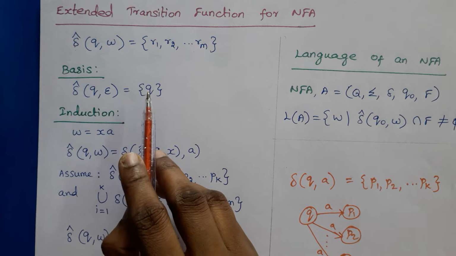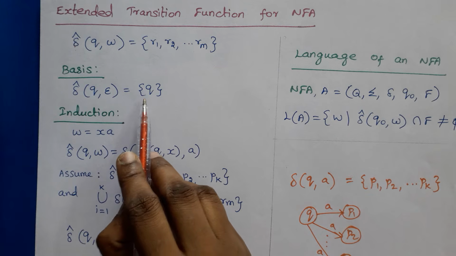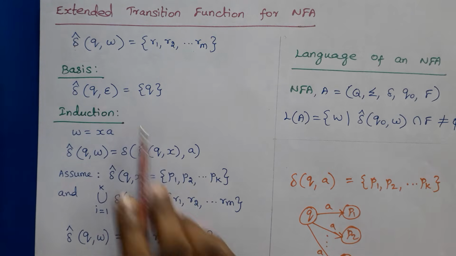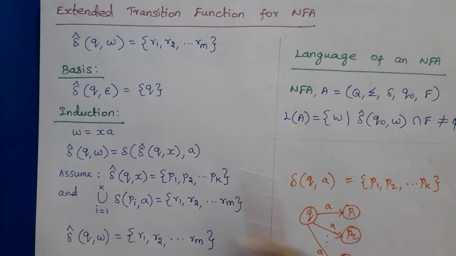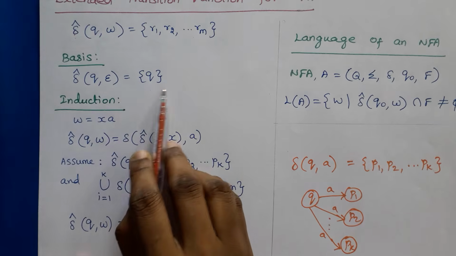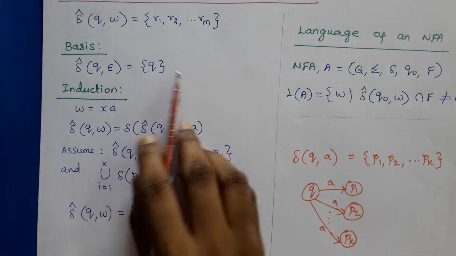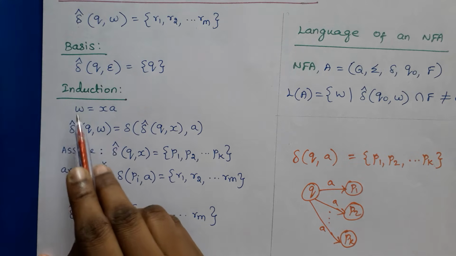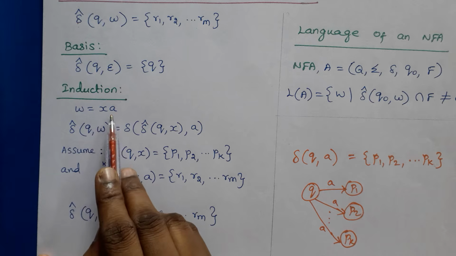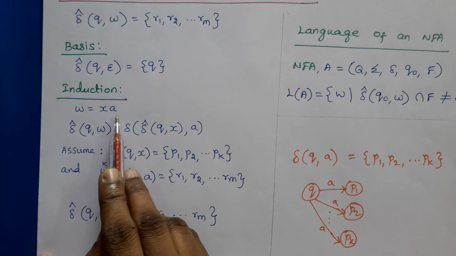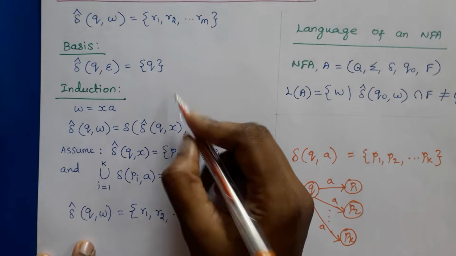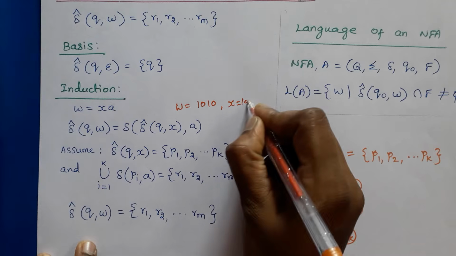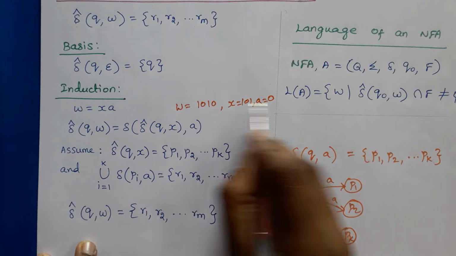And in an NFA, even if the next state is a single state, it should be represented within set braces, because an NFA may have any number of states. Then the induction step. In the induction step we have to consider w in the form xa, where a is the last symbol of w and x is the remaining symbols of w. For example, if w is 1010, x is 101 and a is 0, the last symbol.